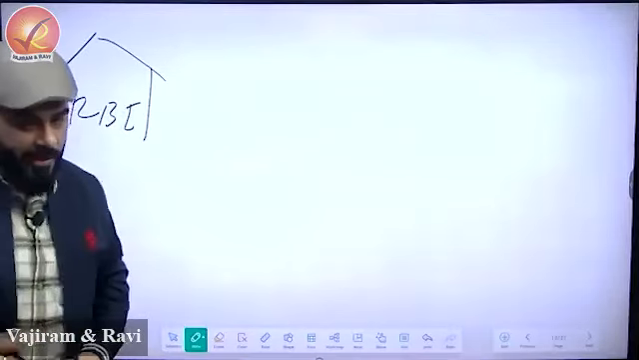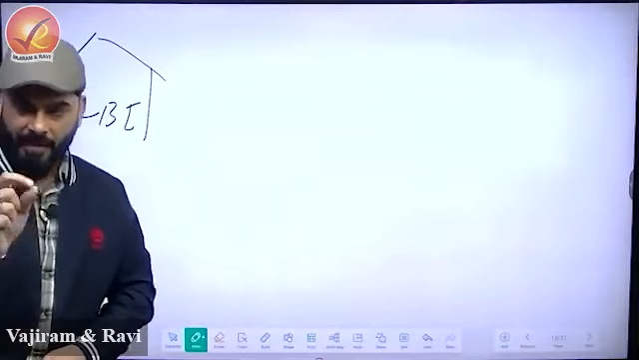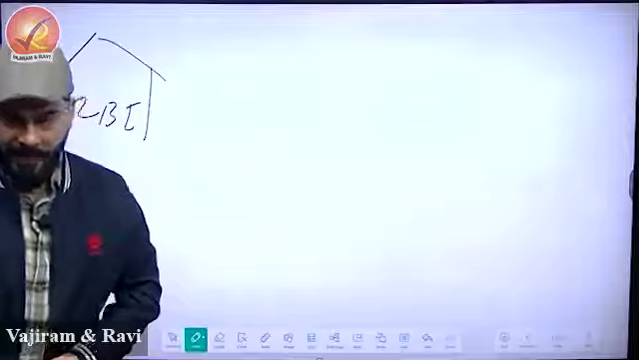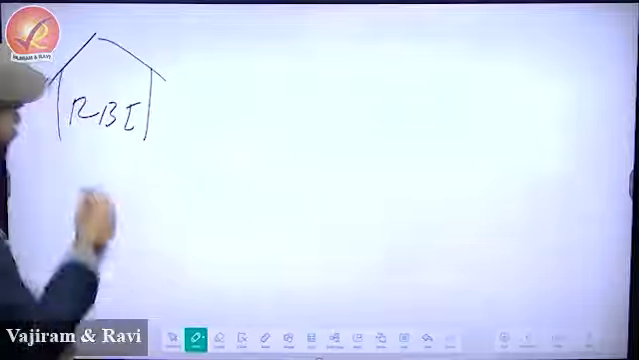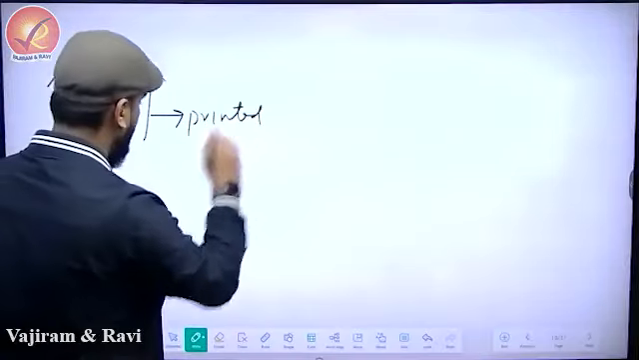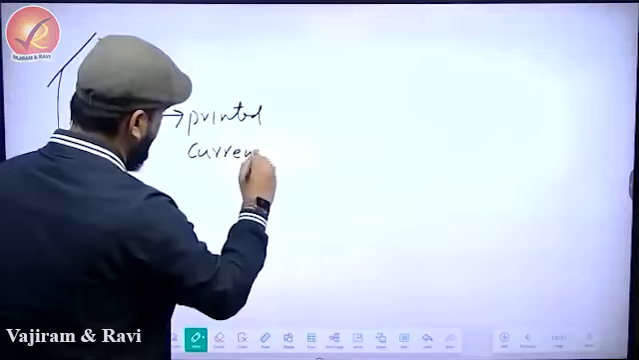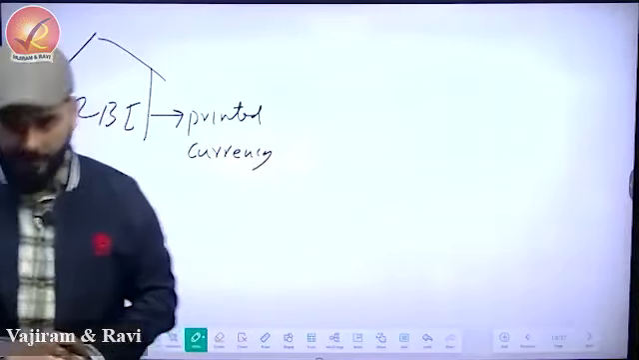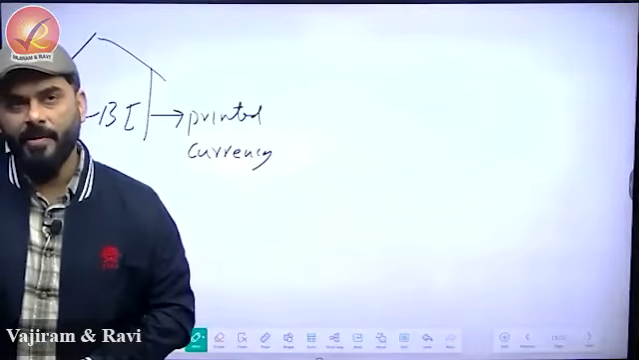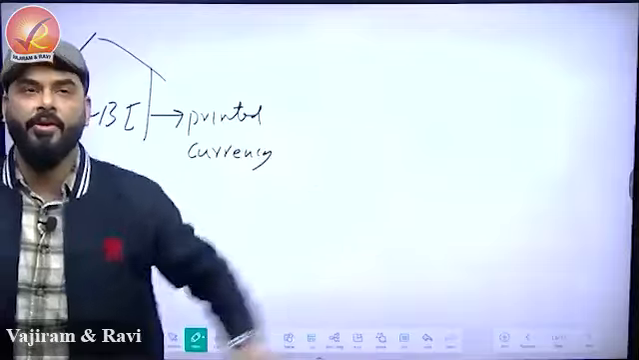I'll give you dictation on all this, but first I want to deal with symbols today. Then maybe towards the later half of the class, we'll do the dictation literature part, but first symbols. So that's your RBI. What did RBI do? RBI printed currency. After printing currency, what did RBI do? RBI said that I'm going to release it in the economy.